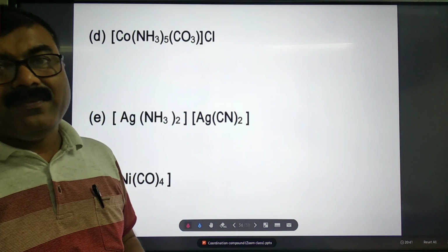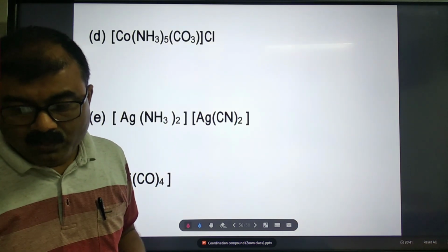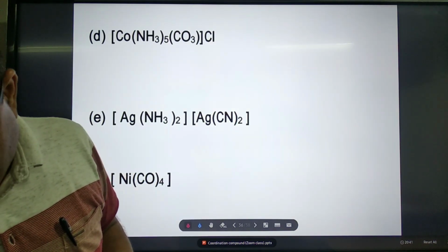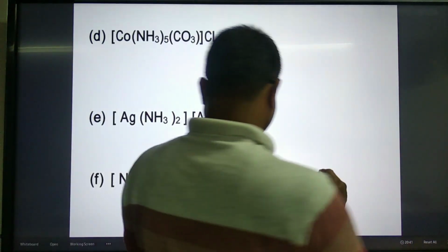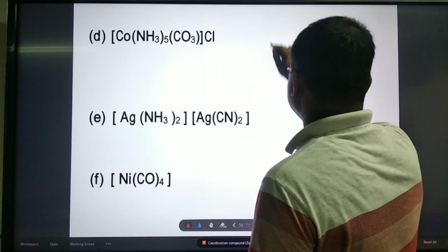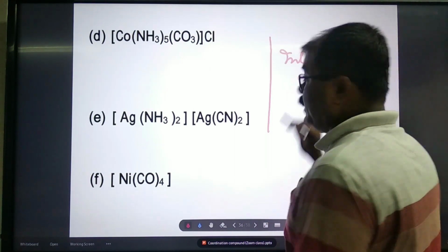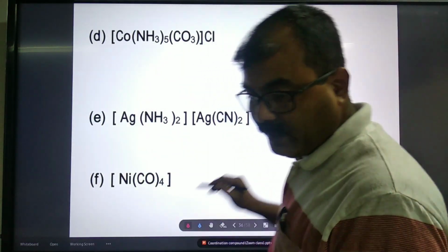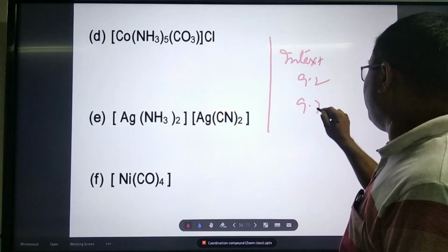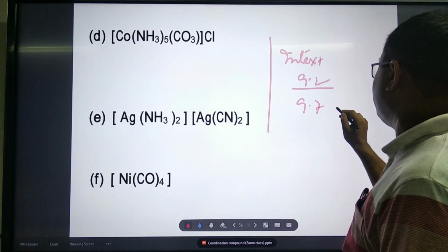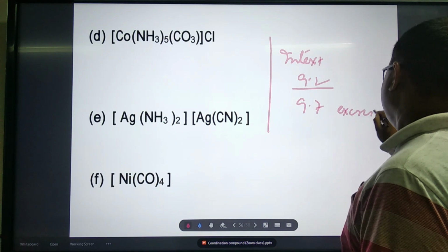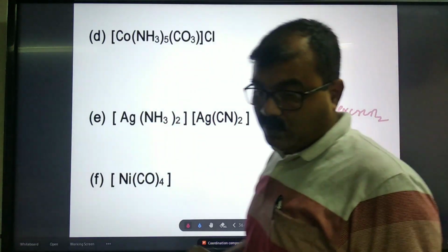And moreover, in the class 12 textbook, you note it down: in-text question 9.2, and 9.7 in the exercise. This is in-text and this is exercise. This question also you will practice.